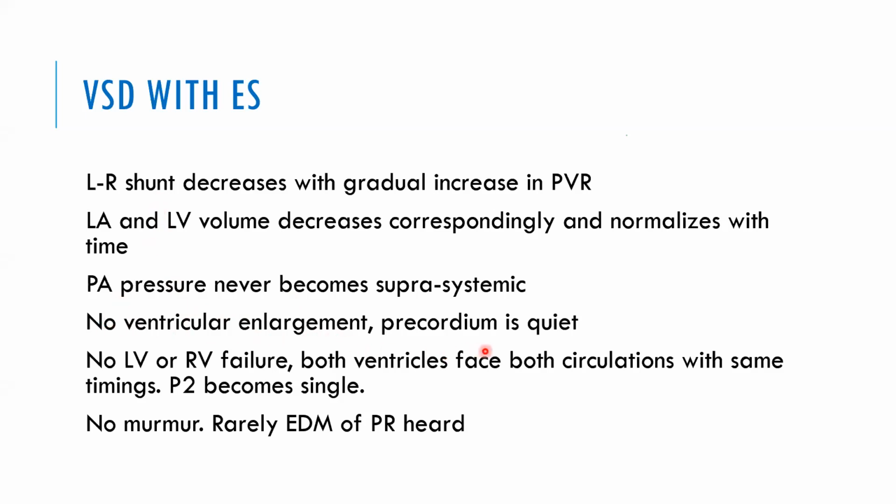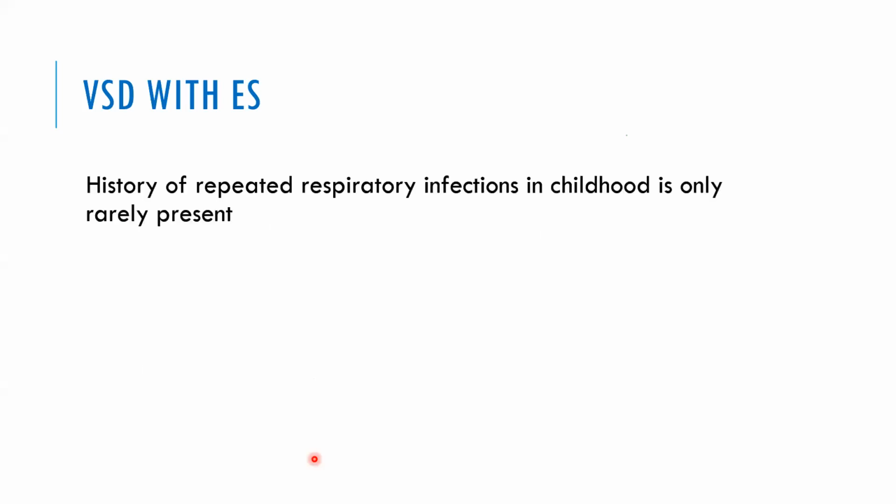The precordium will be quiet in that particular patient who has a large VSD and is developing Eisenmenger syndrome. There will be no LV or RV failure. Both ventricles face both circulations with the same timings. P2 becomes single. There won't be any murmur. Rarely, an early diastolic murmur of PR can be heard. So these are the features of VSD with Eisenmenger syndrome.